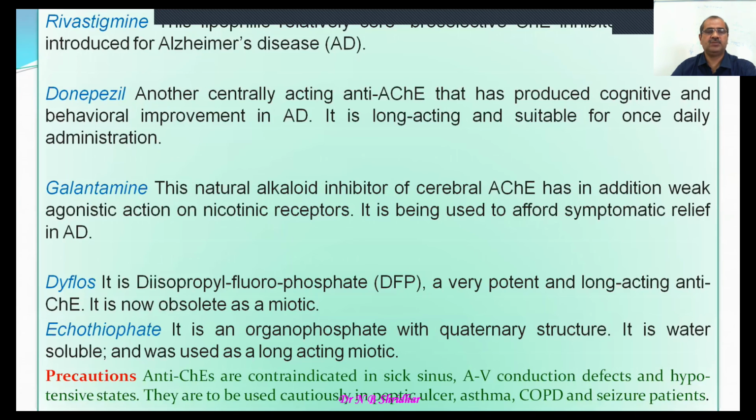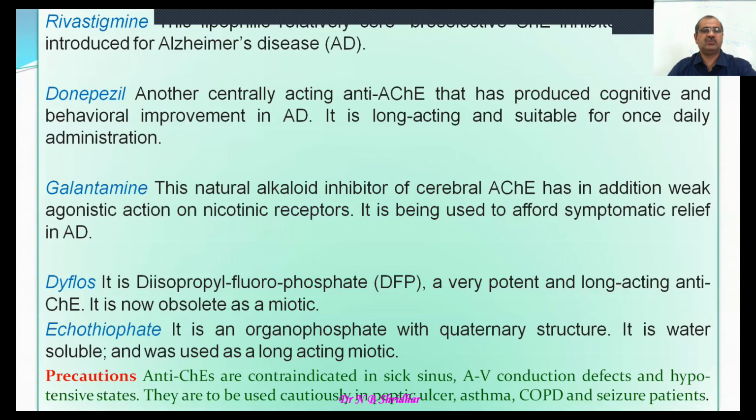It is long acting and suitable for once daily administration, because most of the other drugs require twice daily or thrice daily administration. And galantamine is a natural alkaloid inhibitor of cerebral cholinesterase, in addition to a weak agonistic action on the nicotinic type of receptor, especially in neurons. It is being used for the symptomatic relief of Alzheimer's disease.